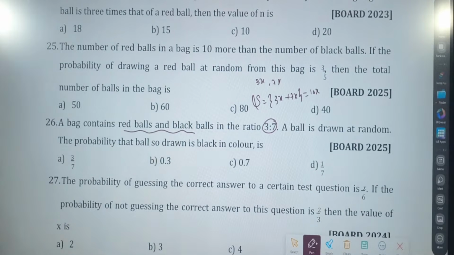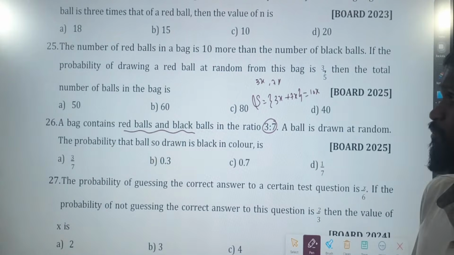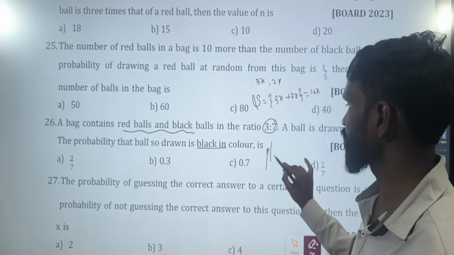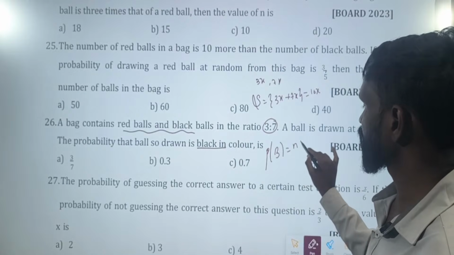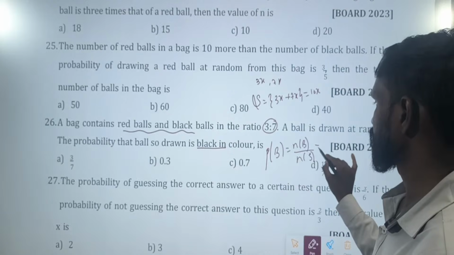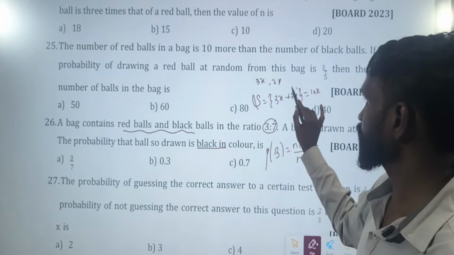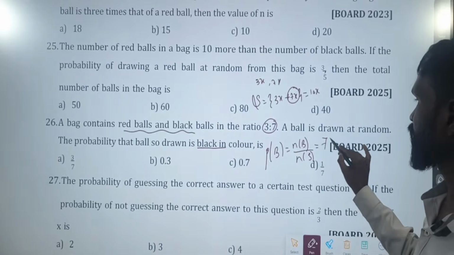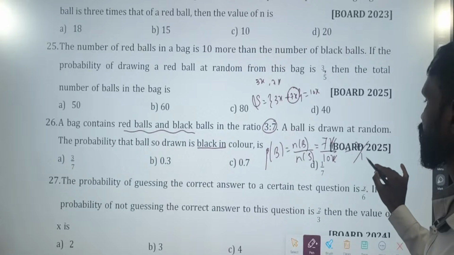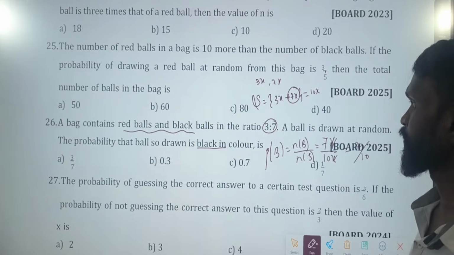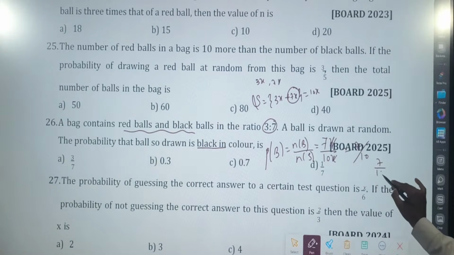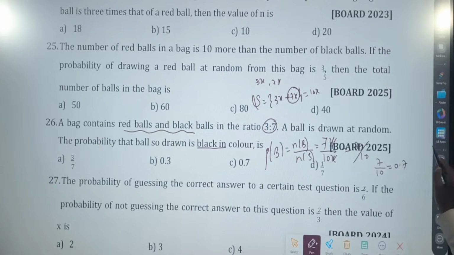A ball is drawn at random. The probability that the ball drawn is black. What is the probability of getting a black now? Number of black balls divided by total number of balls. How many black balls are there? 7x. So 7x divided by 10x, x cancels, you will get 7 by 10. Which option? 7 by 10 is nothing but 0.7.